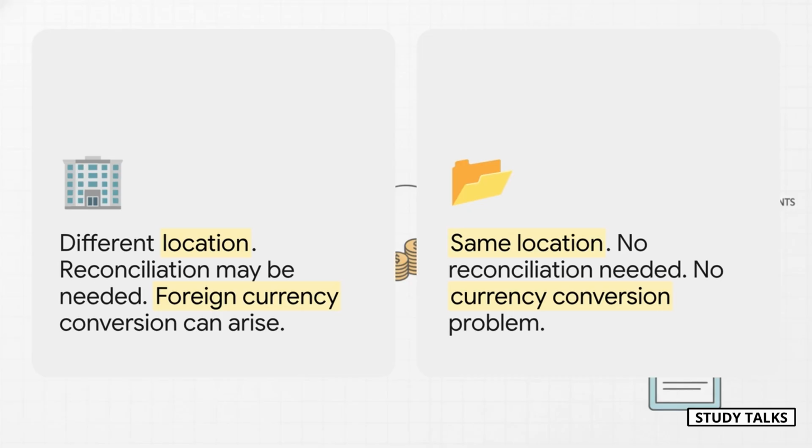A department, on the other hand, is just a division under the same roof, like the sales department and the finance department in that Mumbai office. And that one simple difference changes everything. With branches, you might need to reconcile accounts, or even deal with foreign currency. With departments, none of those issues.